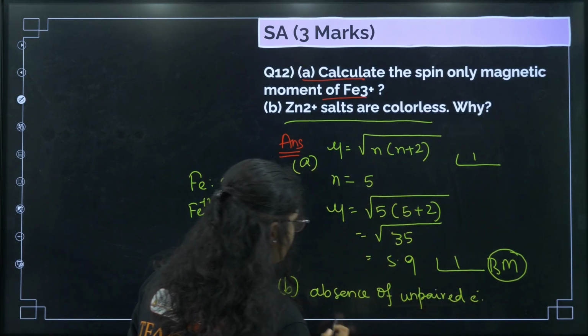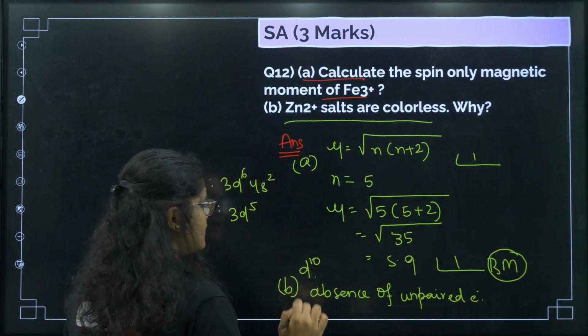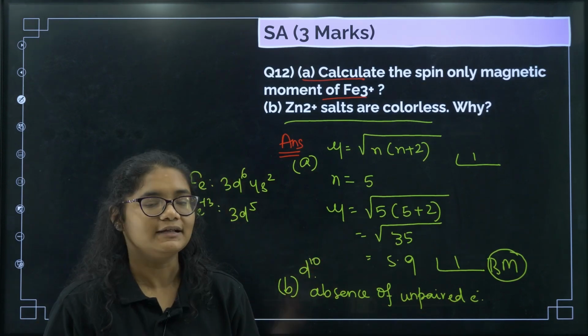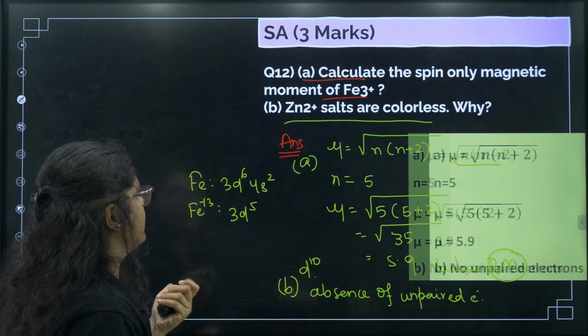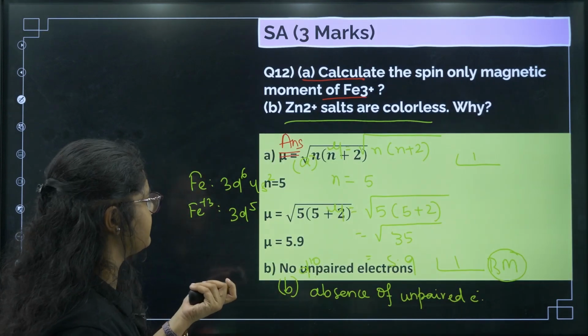Okay, so you can write Zn2+ has d10 configuration, because it has no unpaired electron, it is colorless. Okay, next, same answer we have discussed.